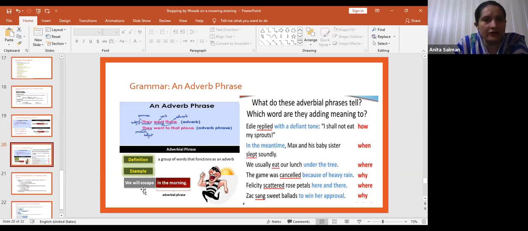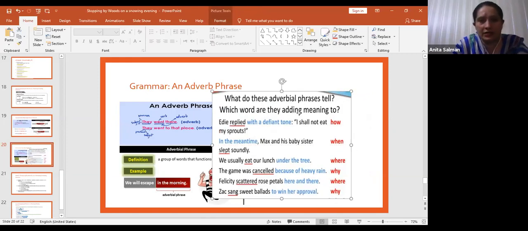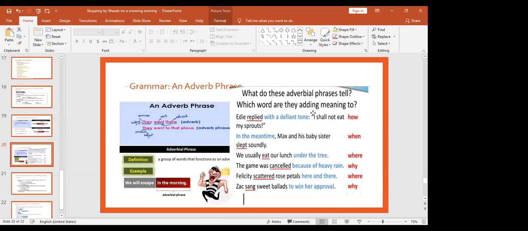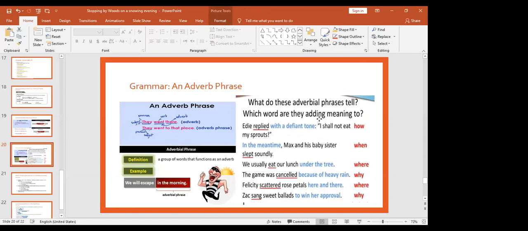If I write he will escape there, for example, meaning he will escape from that place, then it is an adverb. But if I write in the morning, then it becomes an adverb phrase. So you can look at both examples. Here it shows when and here it shows where, or you can say, what do adverbial phrases tell us.